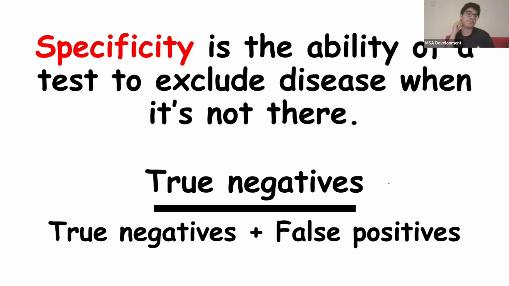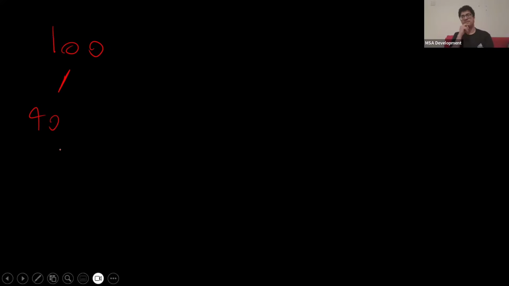Specificity, on the other hand, is the ability of a test to exclude disease when it's not there. The equation is true negatives divided by true negatives plus false positives. So let's say we have, once again, 100 healthy people. In this case, let's say 90% of people test negative.